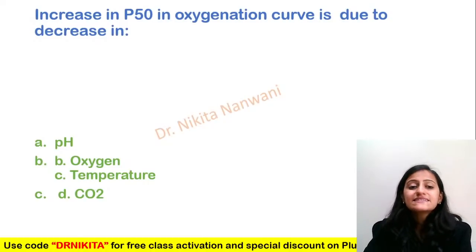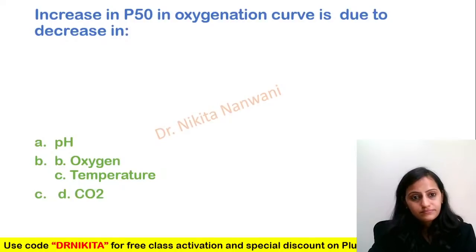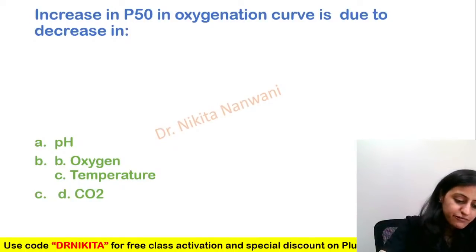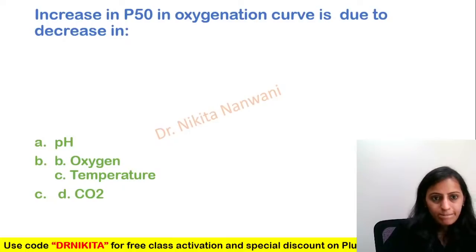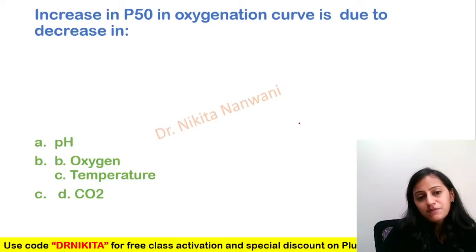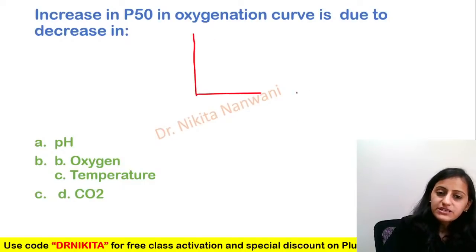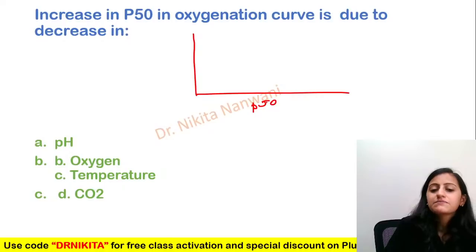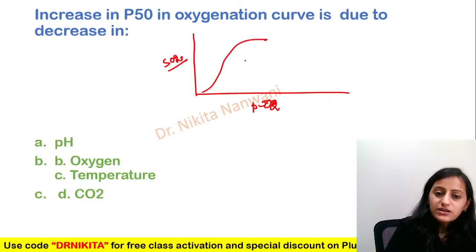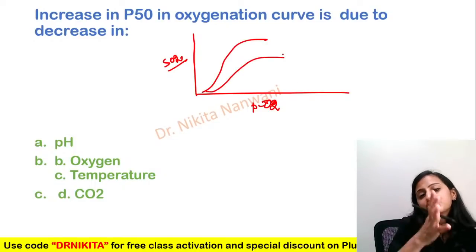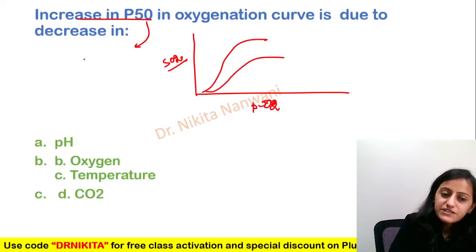Next one. Increase in P50 in oxygenation curve is due to decrease in which of the following? It's an applied question basically of your oxygen hemoglobin dissociation curve. See, you have P50 or basically PO2 on the x-axis, SO2 on the y-axis. So the increase in P50 basically means the shift to the right, right? Increase in P50 is your indirect saying of shift to the right.